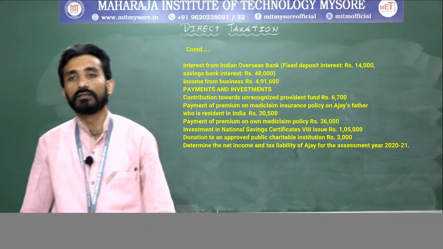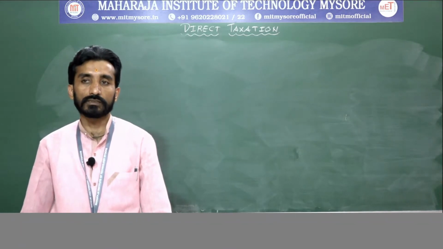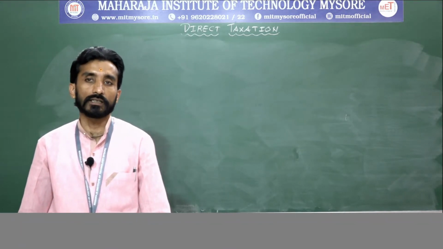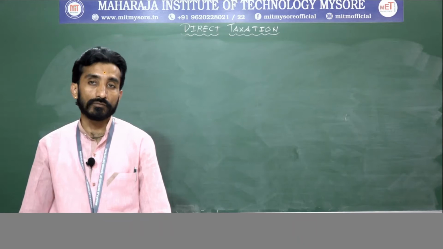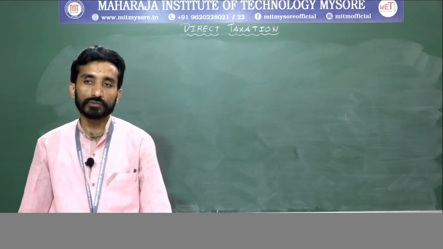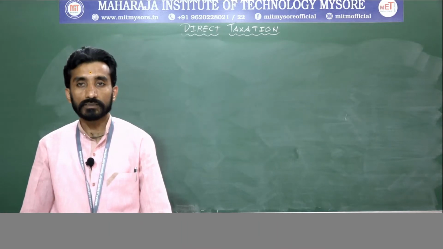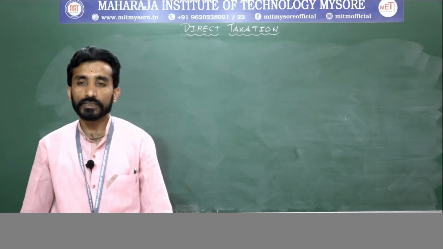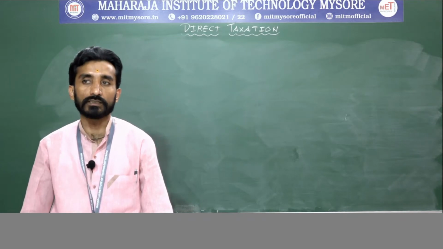Right. So in this problem, this is with respect to Ajay, whatever information he has disclosed. He has received income with respect to salary, income with respect to profits and gains of business or profession, and income with respect to other sources. So these are the three heads of income Ajay has received in the previous year. Based on the information available, we need to calculate net income as well as tax liability of Ajay for the assessment year 2020-21.